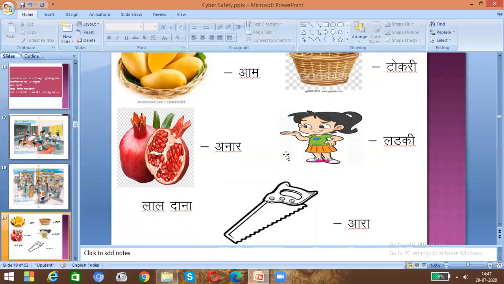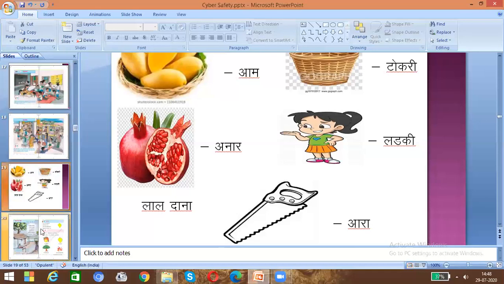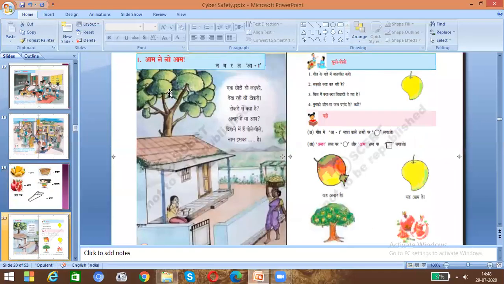Saw in Hindi we say as ara. So here, just observe: when you say anar, in na you have used the a ki matra, badi a. In lal also you have used the a ki matra. In dana, both da and na use the a ki matra. Here in ara also, both a and ra use the a ki matra. So finally this lesson depends on the a ki matra words. Now we will see this lesson.